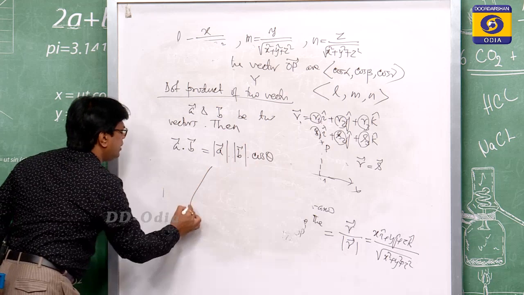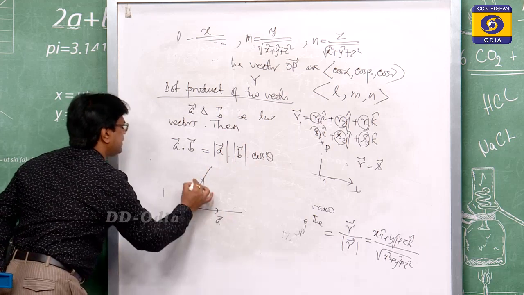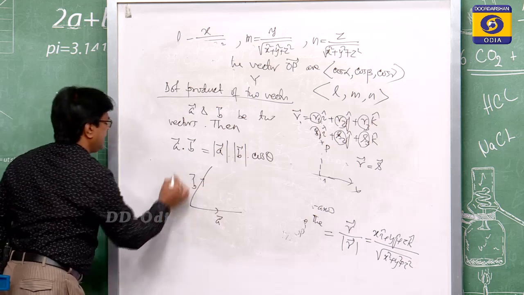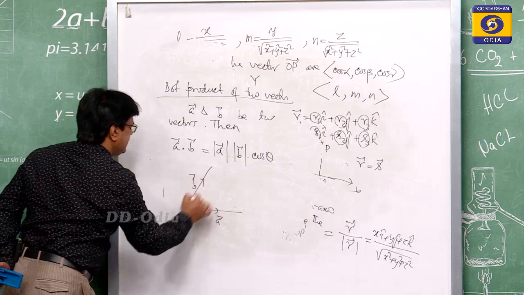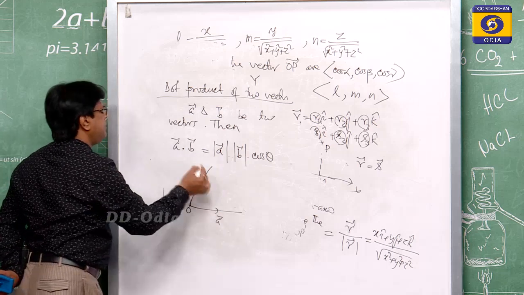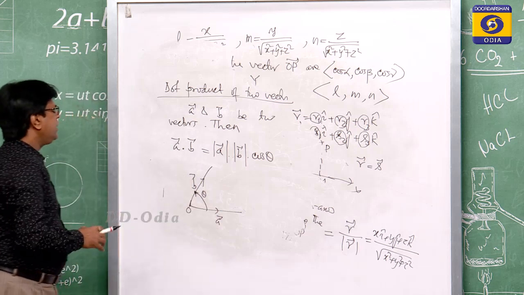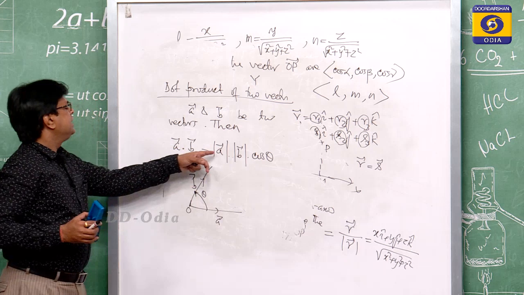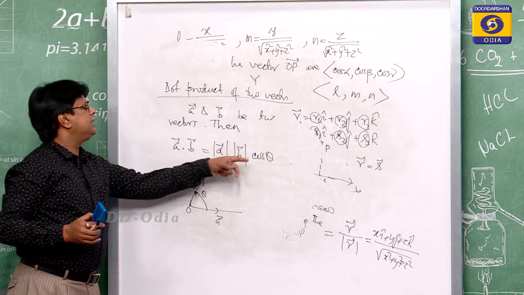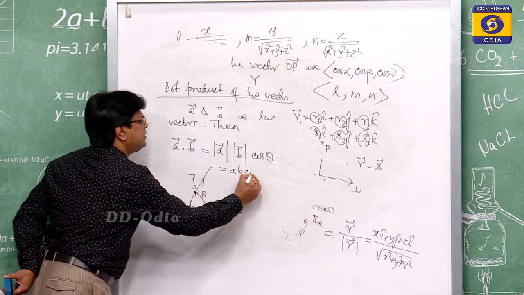Suppose this is your A vector, this is your B vector, this is your origin. Then, the angle between these two is theta, so A dot B is equal to the magnitude of A into the magnitude of B into cos theta, or that is treated as AB cos theta.